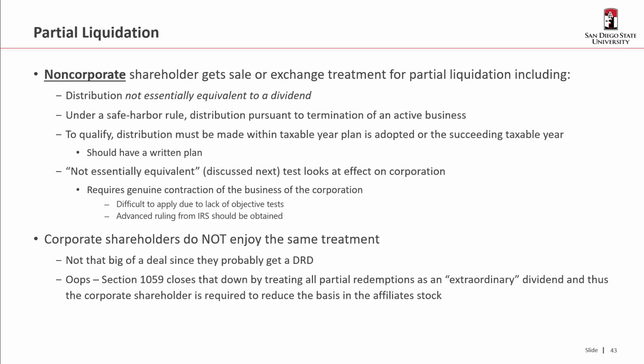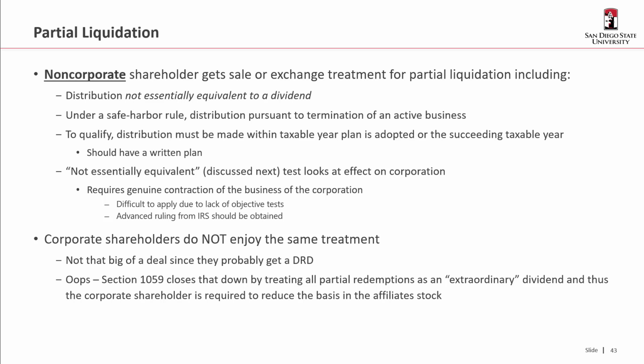To qualify, the distribution must be made within the taxable year the plan is adopted or in the succeeding taxable year. And even though it's not required, you definitely should have a written plan. If you're going to engage in a partial liquidation and you want to get this sale treatment, it is definitely in your best interest to have a written plan of the partial liquidation.